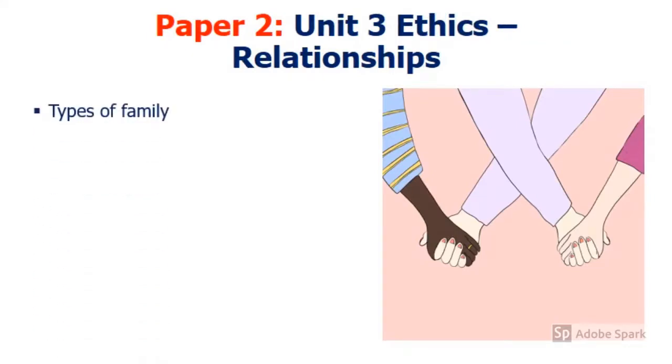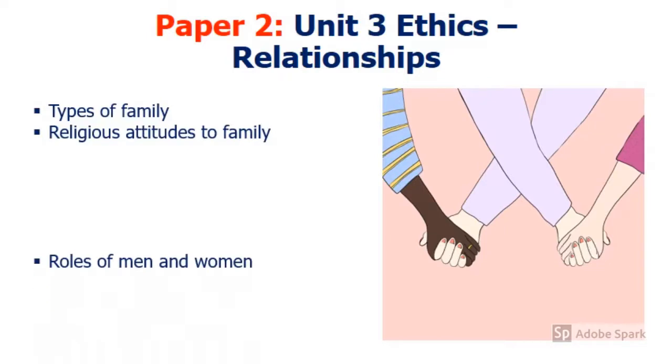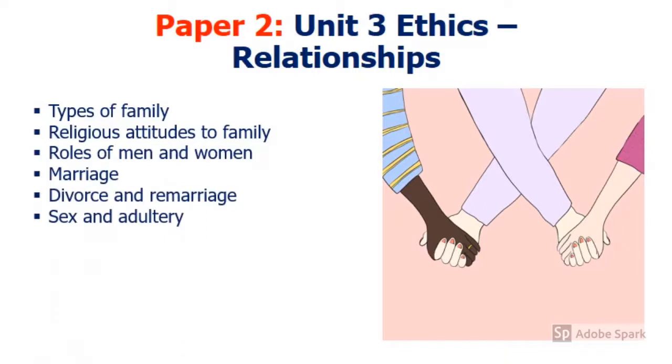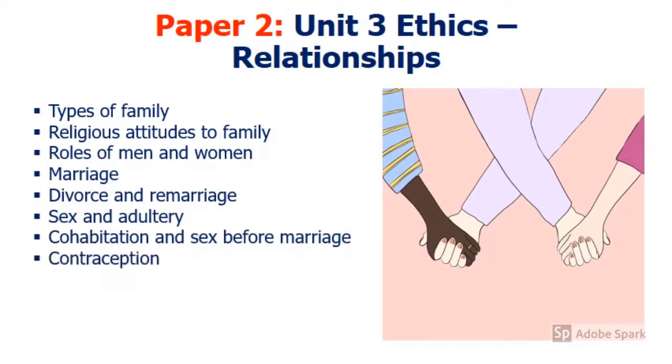The third unit on paper 2 is the ethics unit of relationships. Within this we look at the types of family and religious attitudes towards family. We look at the roles of men and women and whether or not they're equal. Then we look at issues to do with relationships such as marriage, divorce, remarriage, sex and adultery, cohabitation and sex before marriage, contraception and same-sex marriage.